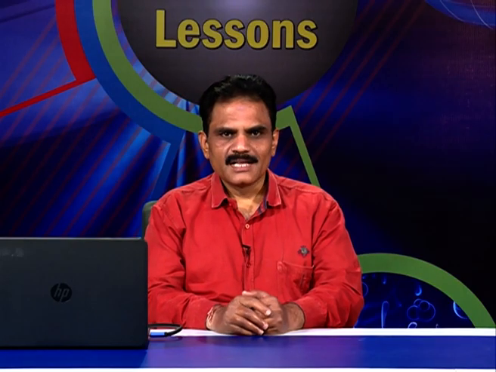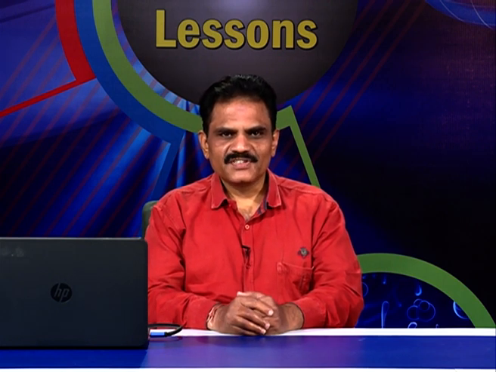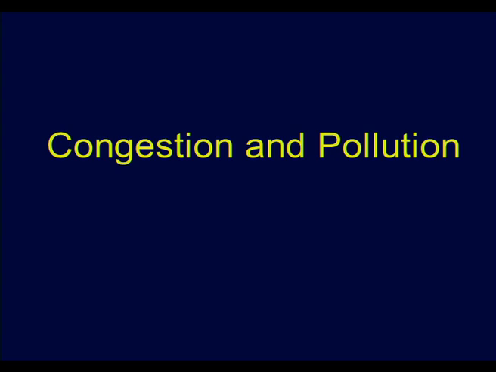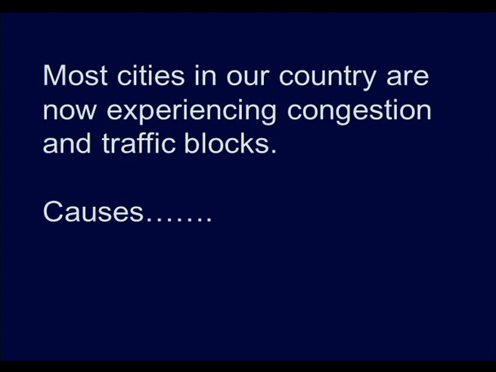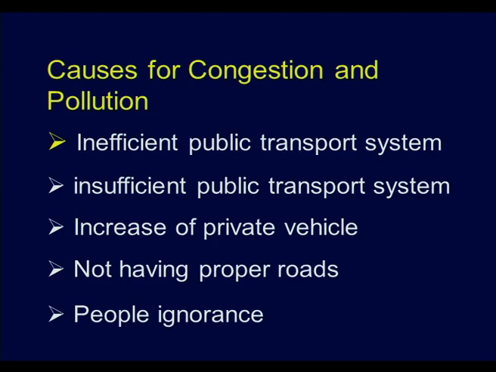Now, let us see about the congestion and pollution caused by transport. The transport system does not only have advantages, there are some disadvantages also. Most cities in our country are now experiencing congestion and traffic blocks. Let us see the causes for the congestion and pollution. An inefficient public transport system, if it is not sufficient, is one of the reasons causing congestion as well as pollution.